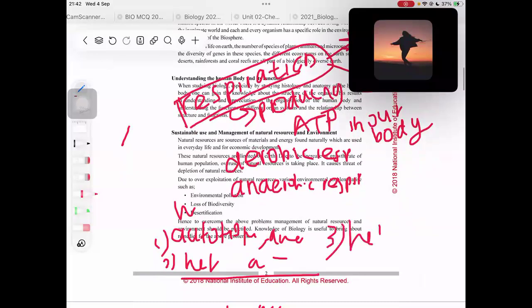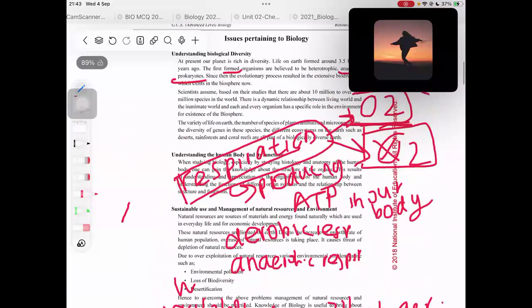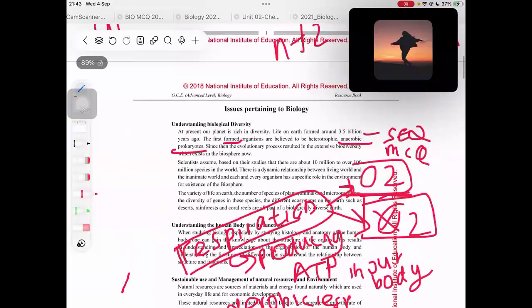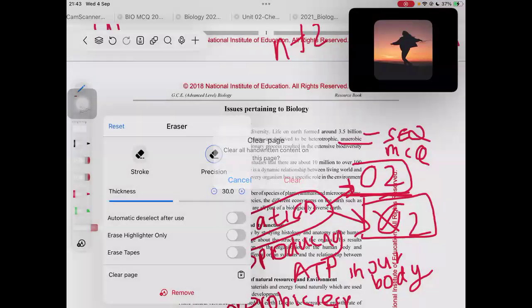Third one, heterotrophic aerobic prokaryotes, another one, heterotrophic aerobic eukaryotes, and the fifth one, autotrophic anaerobic eukaryotes, right? So they could give MCQs as well based on this part. So you can write down MCQs as well as SCQs.